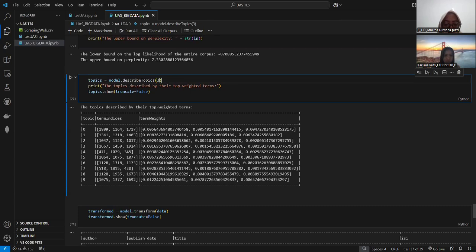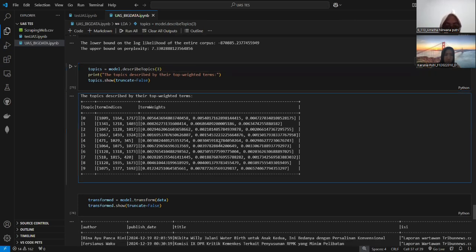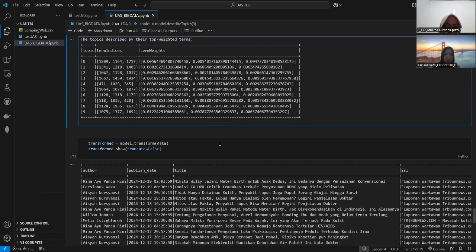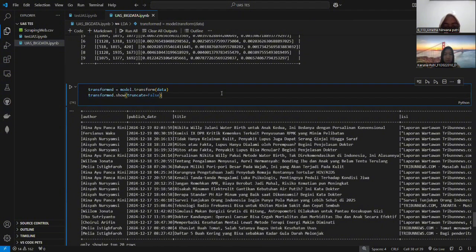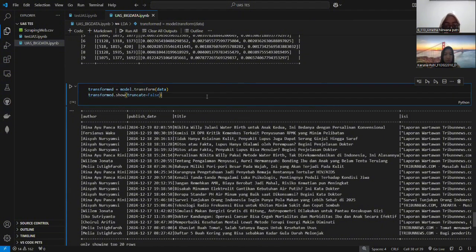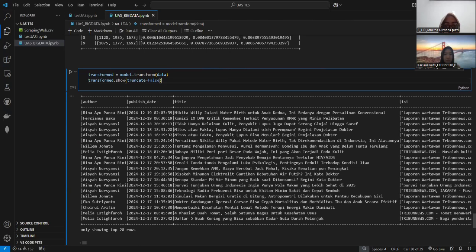This code shows the top three important words for each topic found by the LDA model. It helps you understand what each topic is about by listing the main words. Next, this code shows how much each document is related to the topics found by the LDA model.